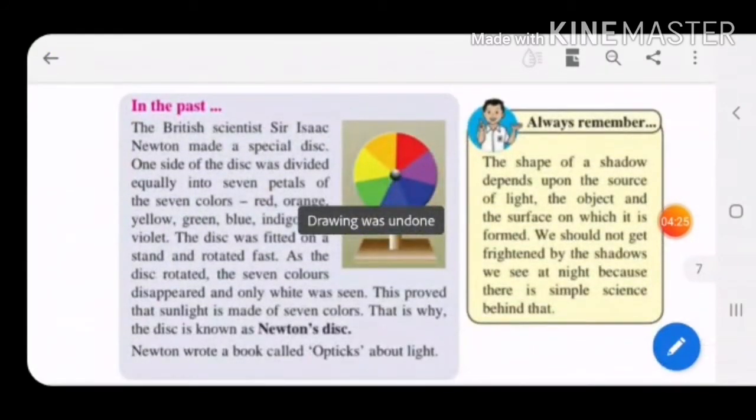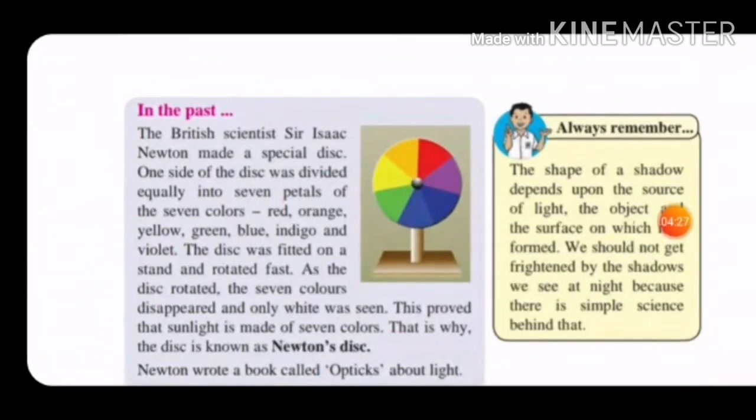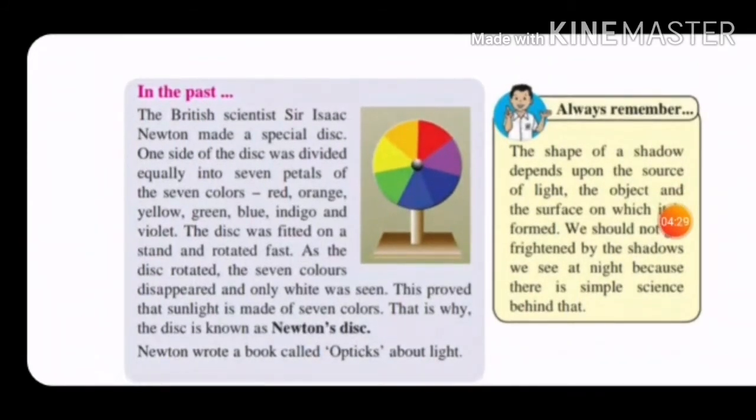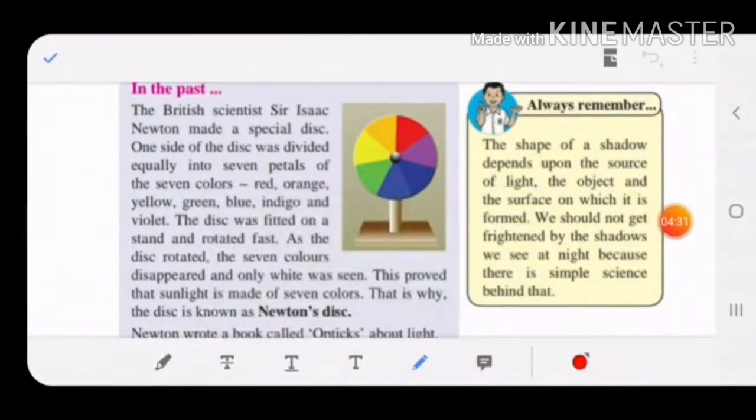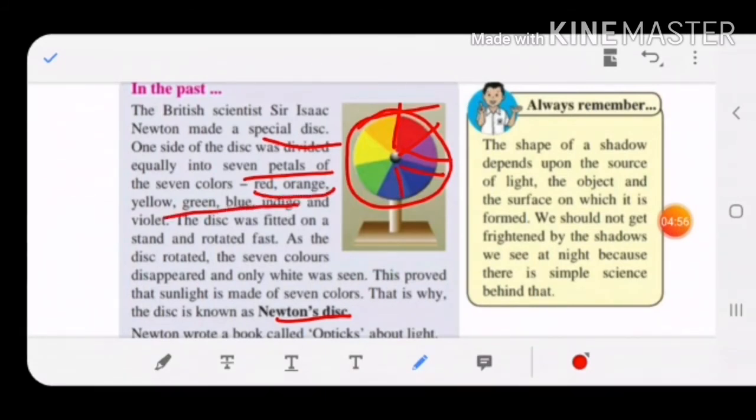Children, there was a scientist, Isaac Newton. He made a disc, and after his name this disc was named the Newton disc. The British scientist Sir Isaac Newton made a special disc like this. Disc means round, and he took cardboard. This disc was divided into 7 equal parts. Children, into how many equal parts? 7 equal parts. And he colored them red, orange, yellow, green, blue, indigo and violet.